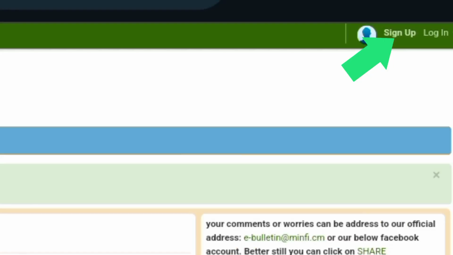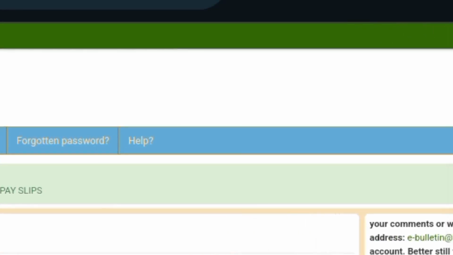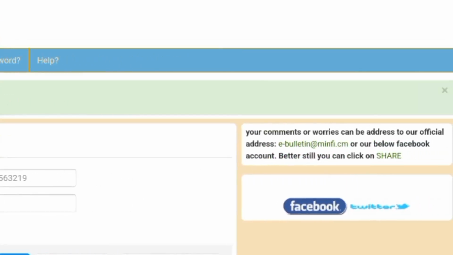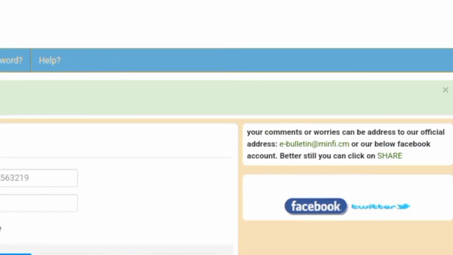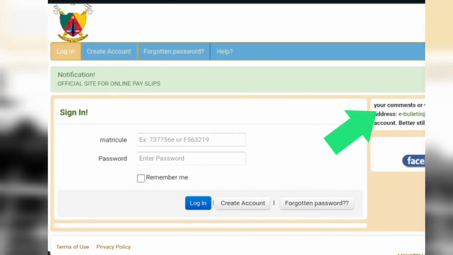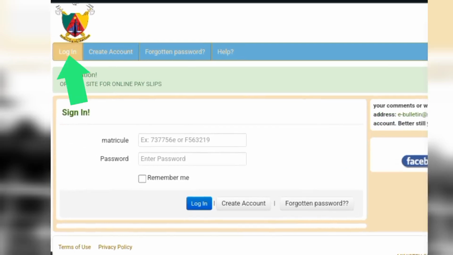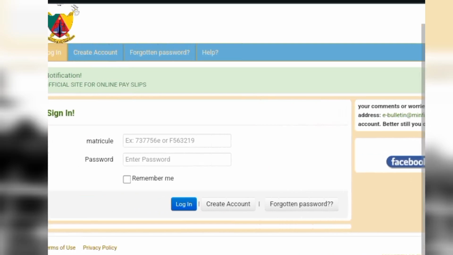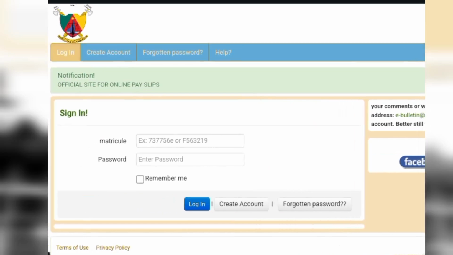We see sign up for those who need to create a new account and log in for those who already have an account. We see the comment section where you can share your opinions, you can express your worries. We see the email address, and then when you come to this end, you see login, forgotten password, create accounts, and by the side you see help. Without wasting much of our time, let's go straight into creating our account.